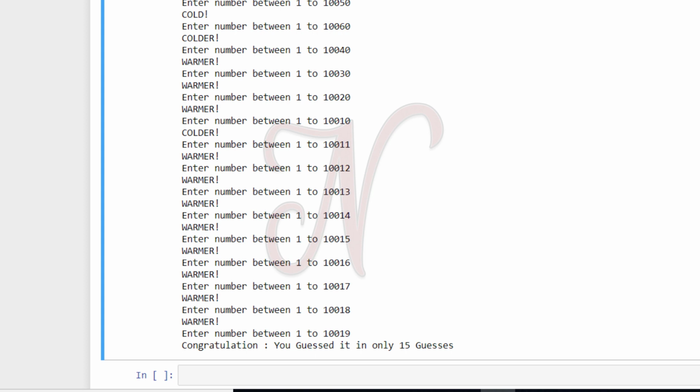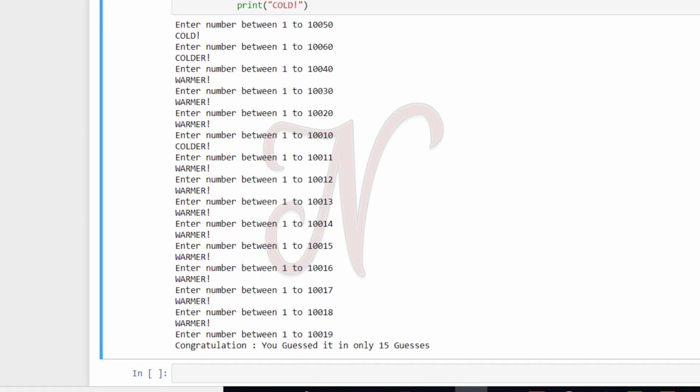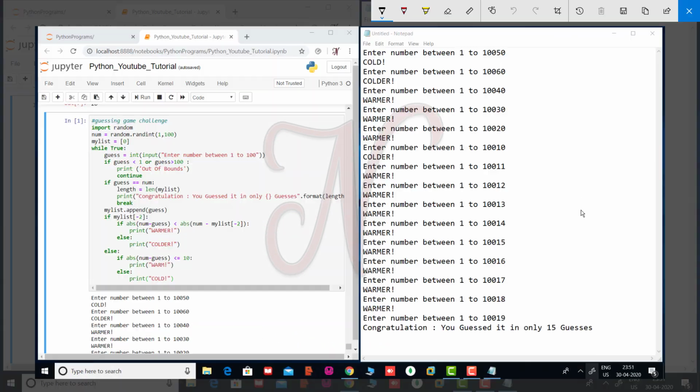Okay, so we see how to run this code. So going to graphical mode. Okay, see here. So this is your random number. So this is your output. Okay, so your random number is 19. Okay, so if my number is